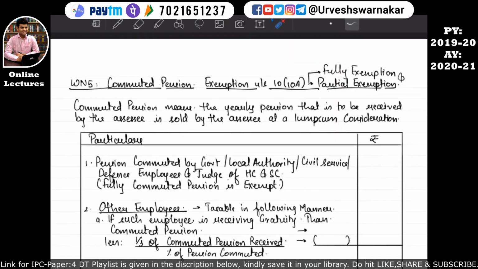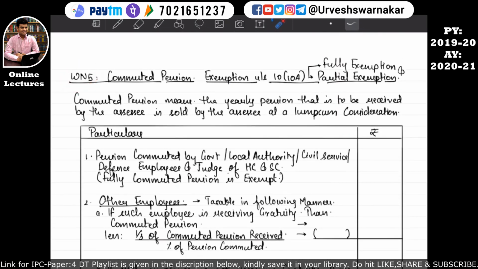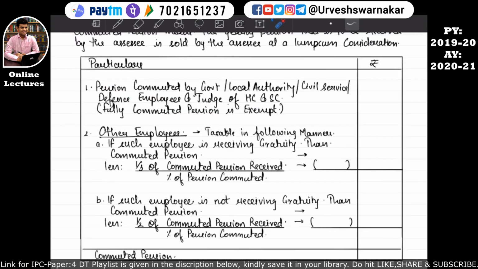So let's revise this. Working note number 5 talks about commuted pension. Commuted pension is exempted under section 10 subsection 10A, and it is divided into two categories, that is fully exempt category and partly exempt category. Commuted pension means that the yearly pension to be received by the assessee is sold by the assessee. Okay, so let's revise the format now.